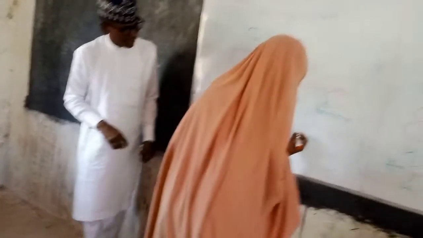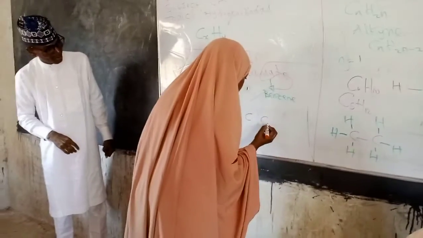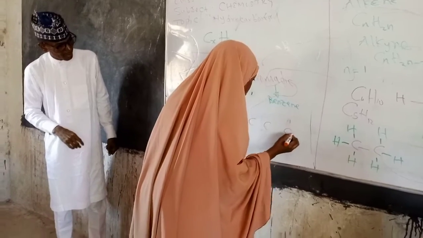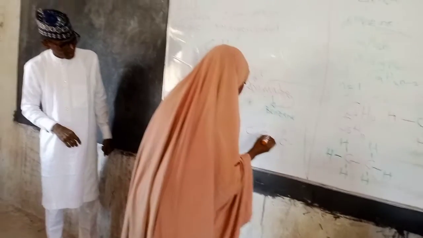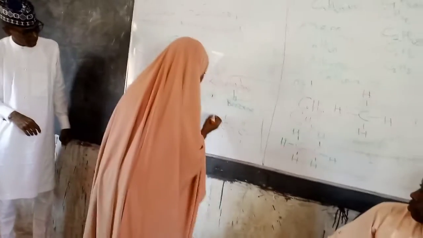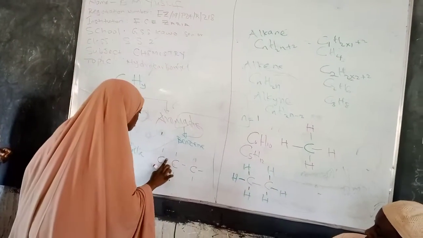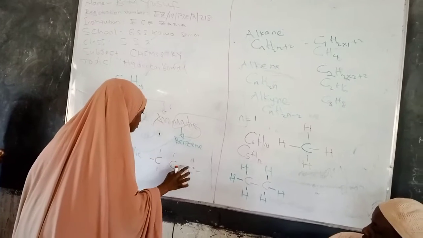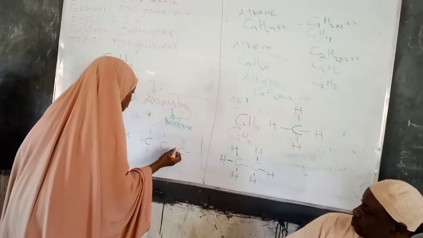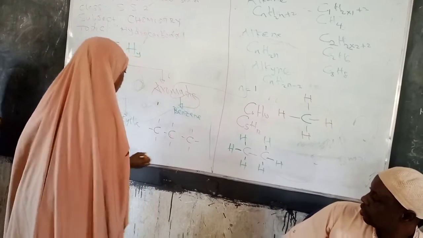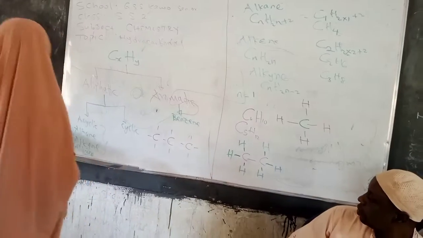Draw the structural formula for it here. Is it complete, class? Clap for her, she has tried to make this step.